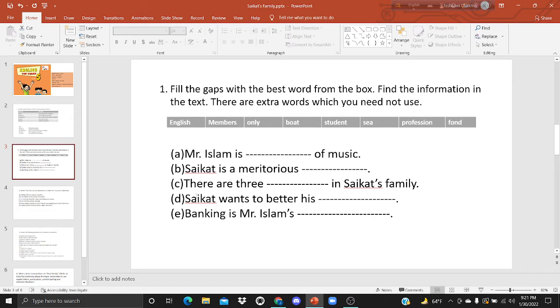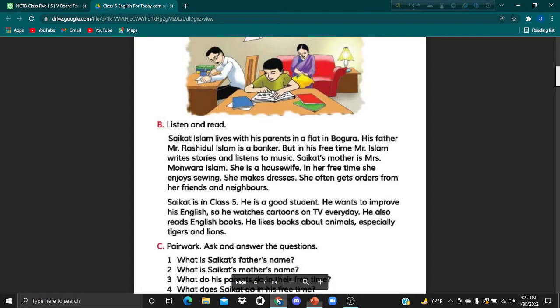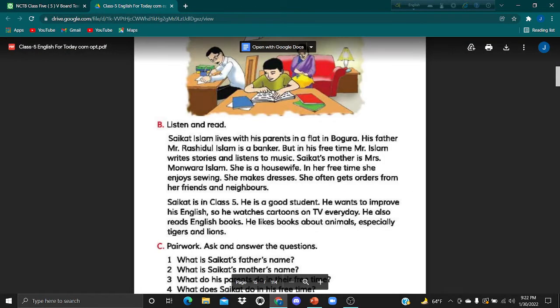And number C, there are 3 dash in Shoykot's family. We can take members. There are 3 members, Shoykot, his father and his mother. 3 persons, 3 members in Shoykot's family. Okay, now D, Shoykot wants to better his dash. In the last para we read Shoykot wants to improve his English.